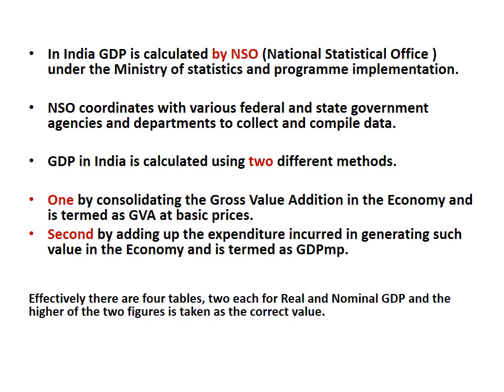One is from the supply side, which is known as GVA at basic prices, that is gross value addition at basic prices. Basic prices is the gross value addition at factor cost minus production taxes and plus production subsidies.